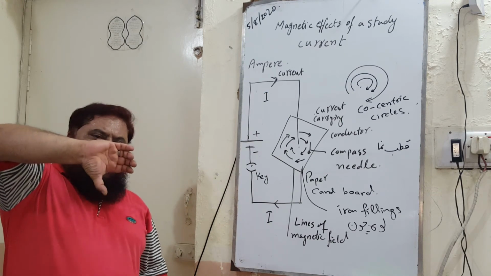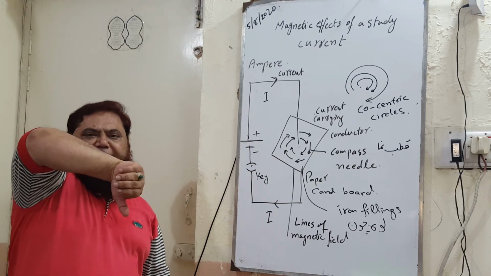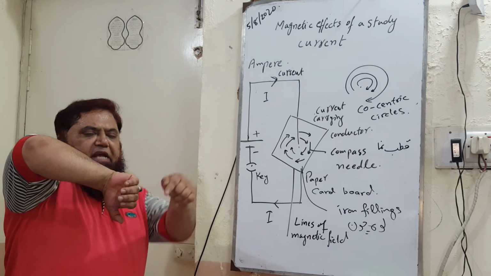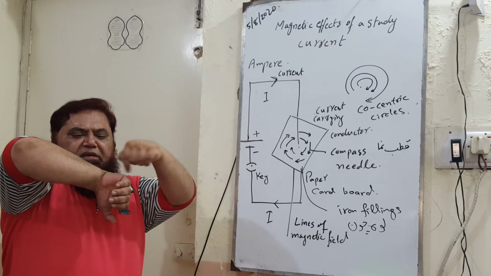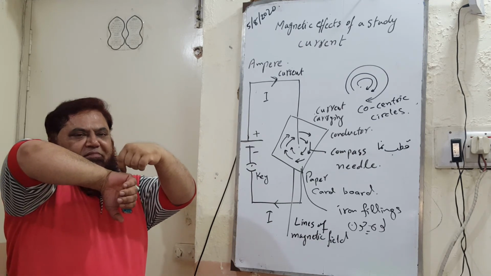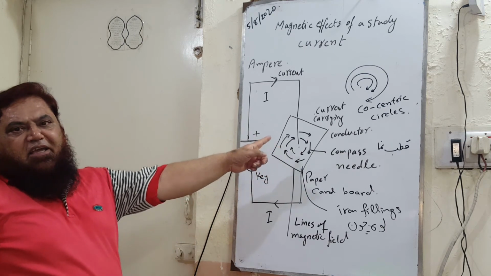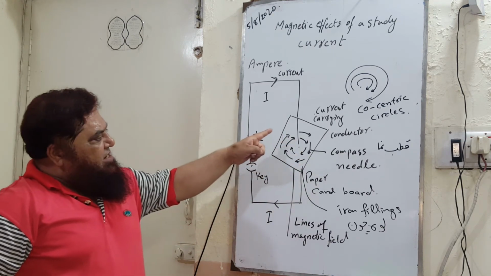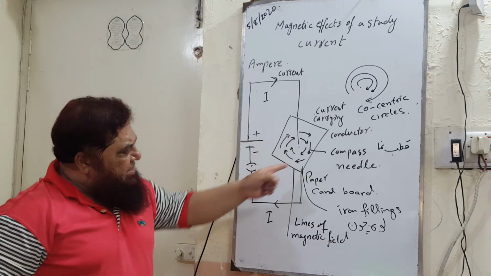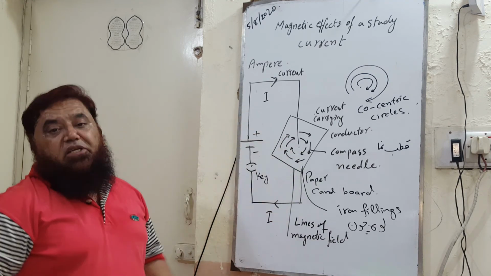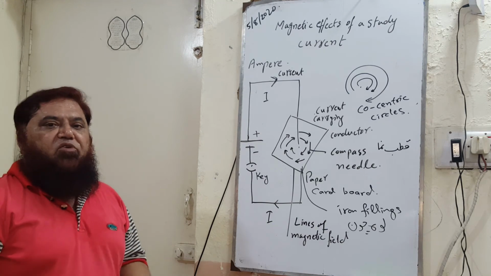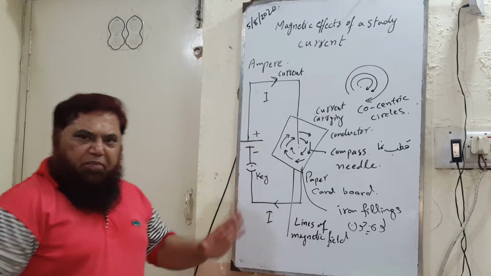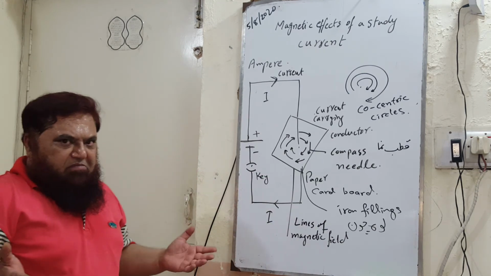This is the curl. It means the direction of the curl is clockwise. So the particles arrange themselves in concentric circles in a clockwise direction when the current is flowing away from you into the plane of the paper, and vice versa.